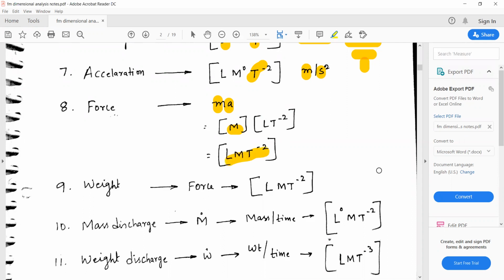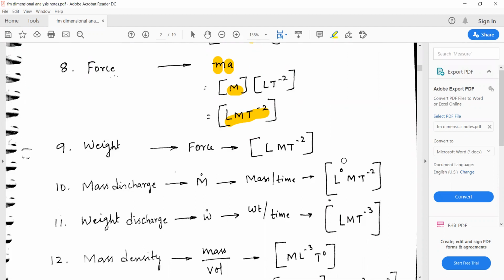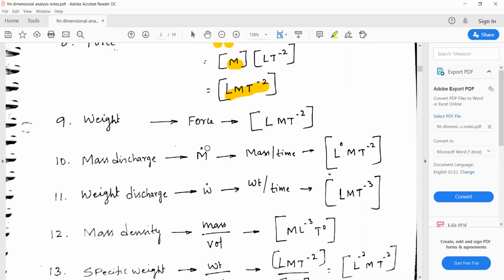Whatever you have got for force, the same fundamental, the secondary derivatives can be written by making use of fundamental quantities: L m t to the power of -2. Now, mass discharge, in the sense of mass flow rate. What is the unit of mass flow rate? It is mass by time. The amount of fluid flowing with respect to time, mass of fluid flowing with respect to time, gives you the mass flow rate, denoted by m dot.